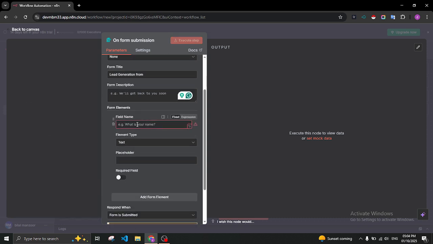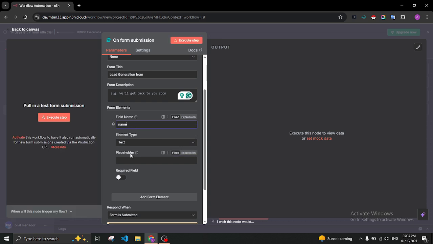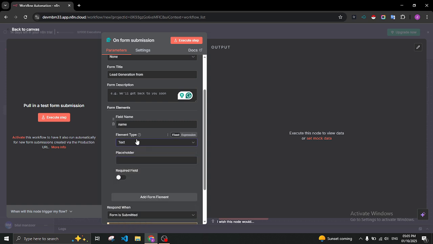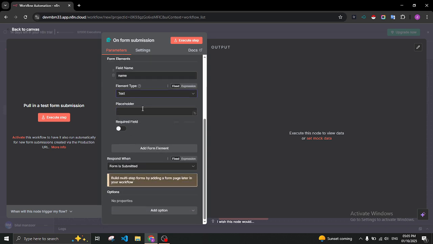and here we will add the name data we are going to get from the customer for lead generation purpose. Here we add the name. Here is the type of the data. If we want a drop down, email, file, whatever we want, and for now we name it text. And here the placeholder, if you want to add that. And this is the important option, that is the required field.